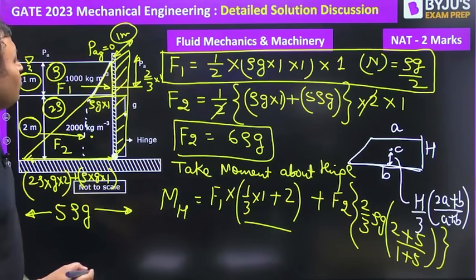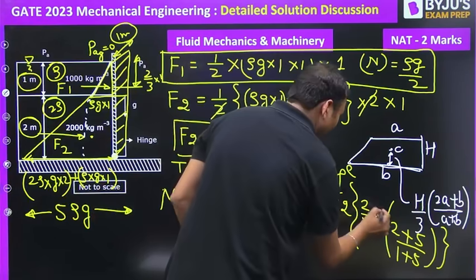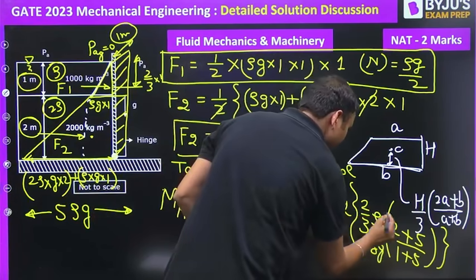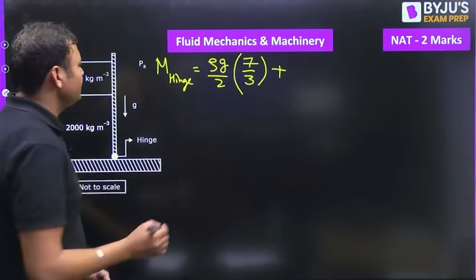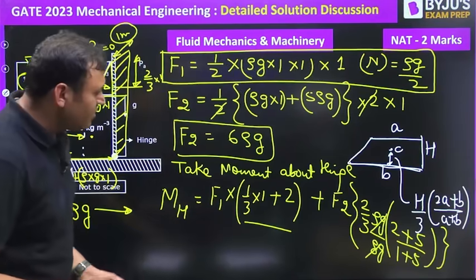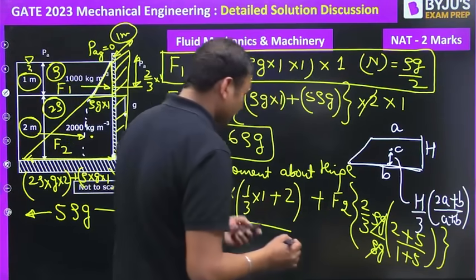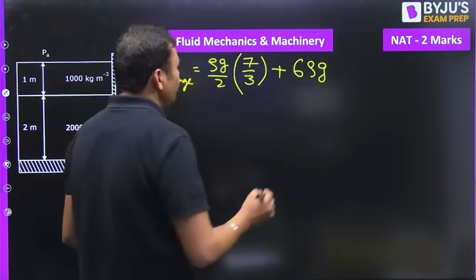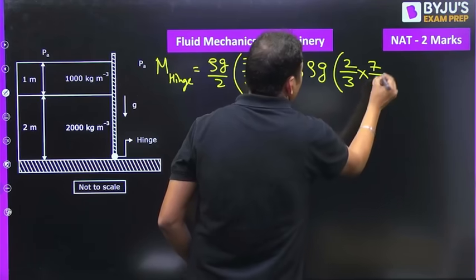The value of F2 will be equal to, ये rho g तो rho g से कैंसिल आउट हो जाएगा क्योंकि बॉटम पे भी है टॉप पे भी है rho g. This will get cancelled out. Then F2 is equal to 6 rho g multiplied by 2 by 3 into 7 by 6, 2 by 3 into 7 by 6, isn't it?